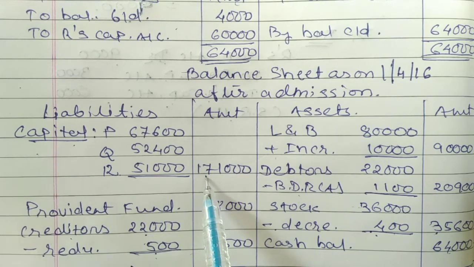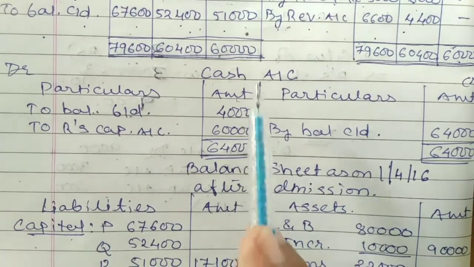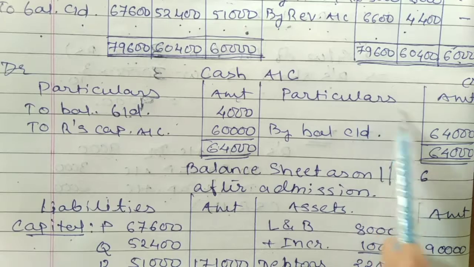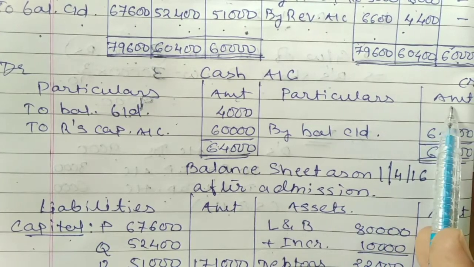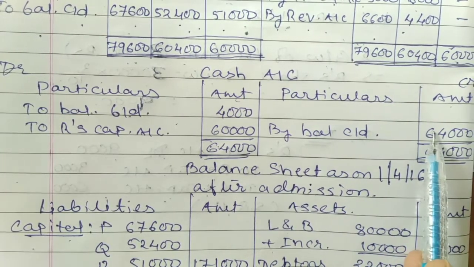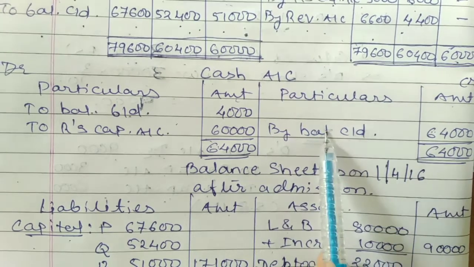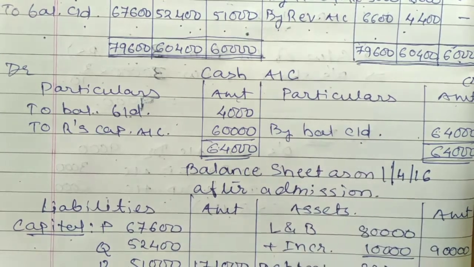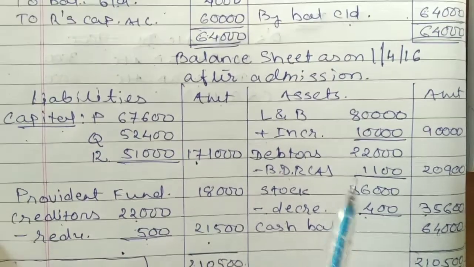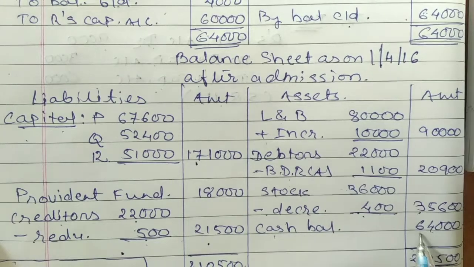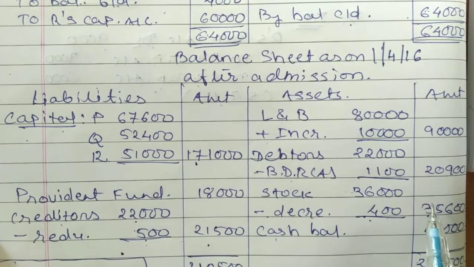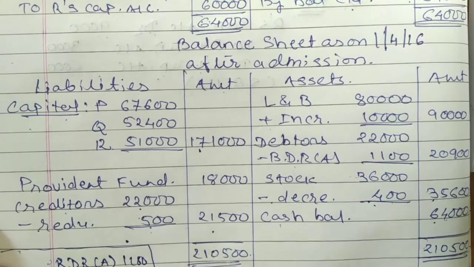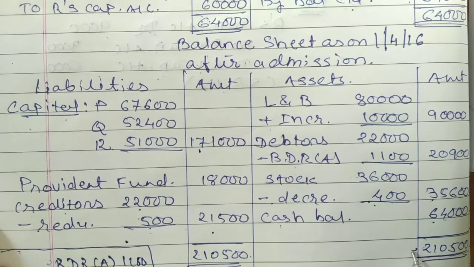Now the last step is to close down your cash account. By making the total of your cash account on the debit side, 64,000, you do not have any amount recorded on the credit side of the cash account. So the difference would be the same, 64,000. This is your balance carried down, and such amount is your debit balance. So it will be recorded on the asset side of your balance sheet. This would be cash balance 64,000. Make the total of your balance sheet. It must be tallied, and the total comes to 2,10,500, 2,10,500.